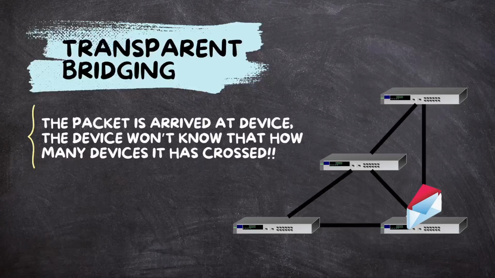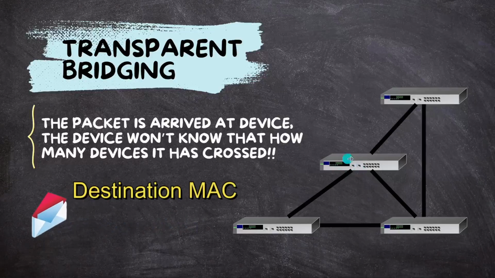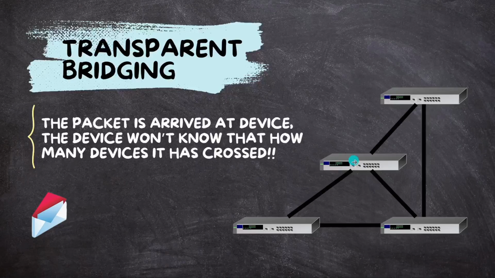So you understand that at layer 2 the packet is only seen till layer 2. The devices will not look at the layer 3 things. So any device that is looking at the packet will not know how many hops it has crossed. So that is basically known as transparent bridging. This problem basically leads us to look at a few more things.